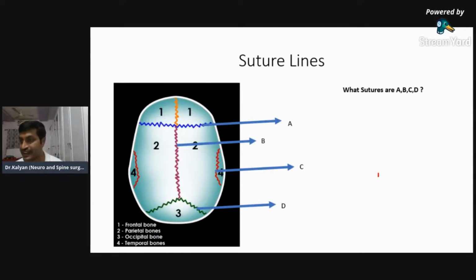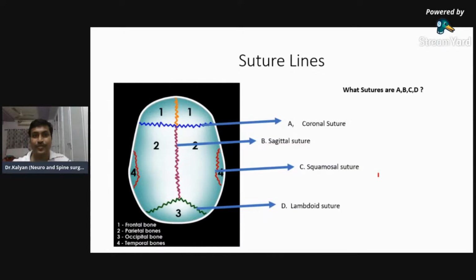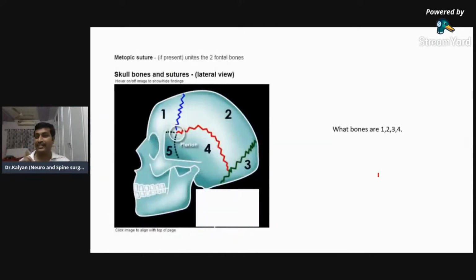C is squamosal and D is lambda. Right. Every one of you has answered right. So similar thing. Again, you'll have to identify all the four.